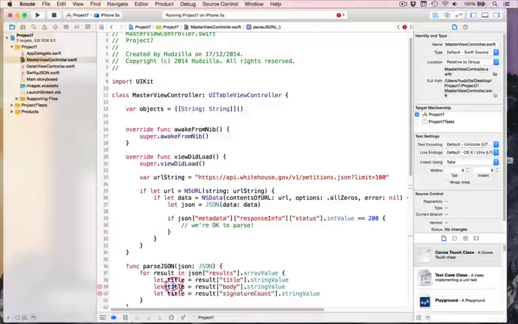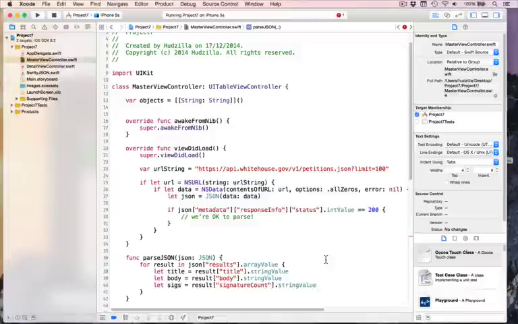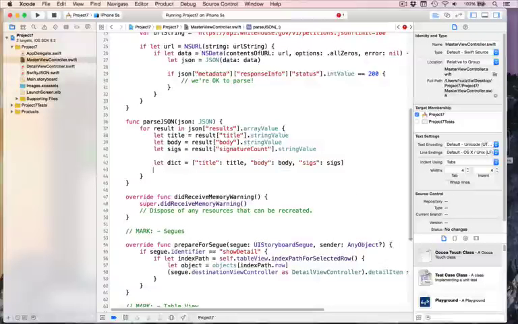It does the right thing automatically, which is quite nice. So we'll do let title there, let body there, and let sigs there. So it'll ensure we get the right value back each time, and we're then going to put that into a dictionary that holds a string and a string. So title will be title, body, body, and sig, sigs. So we're going to say let dict equals bracket title colon title, then body colon body, then sigs colon sigs, like that. That creates a dictionary from our values, and we'll append that to our array of dictionaries.